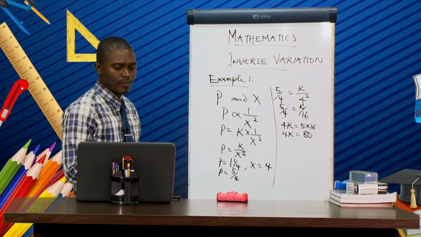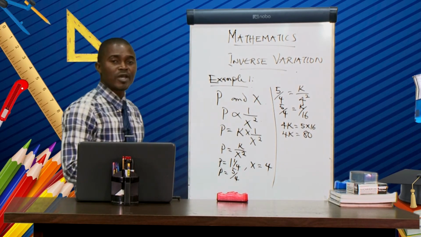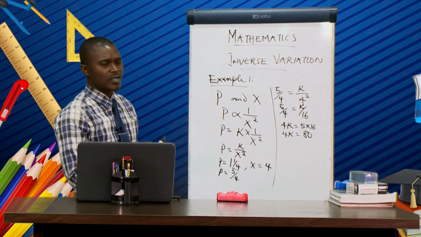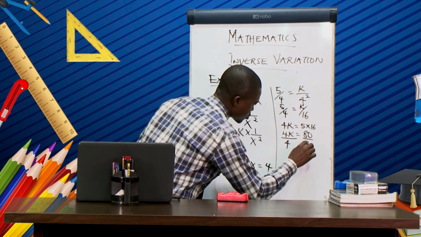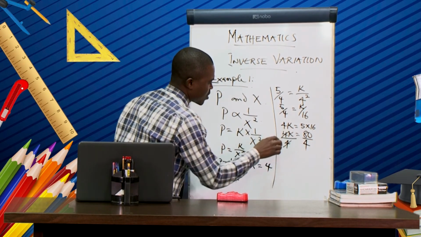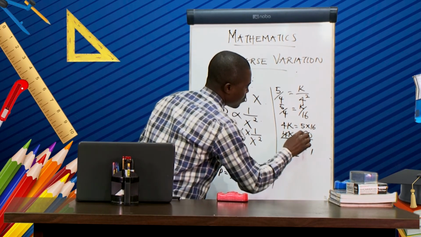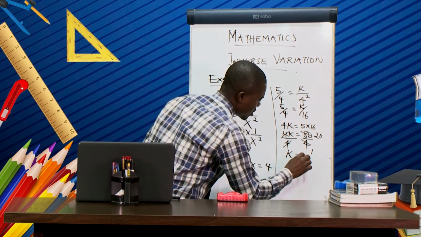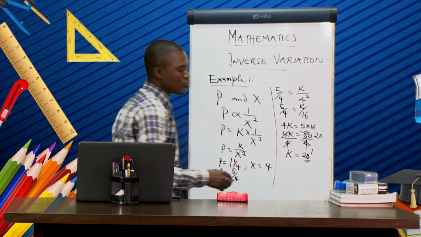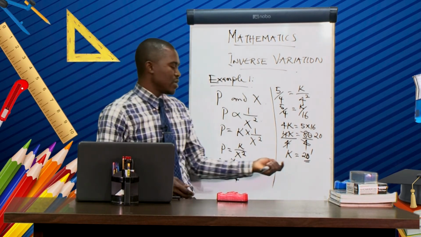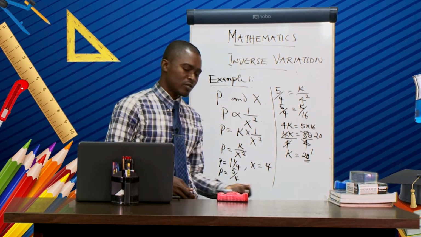Then how can we get our k? To get our k, we are going to divide both sides by the coefficient of k. What's the coefficient of k? That is 4. So we divide this side by 4, then you divide this side also by 4. This and this will cancel each other. Then we have our k equal to 4 into 80, that is 20. So the value of the constant is 20.